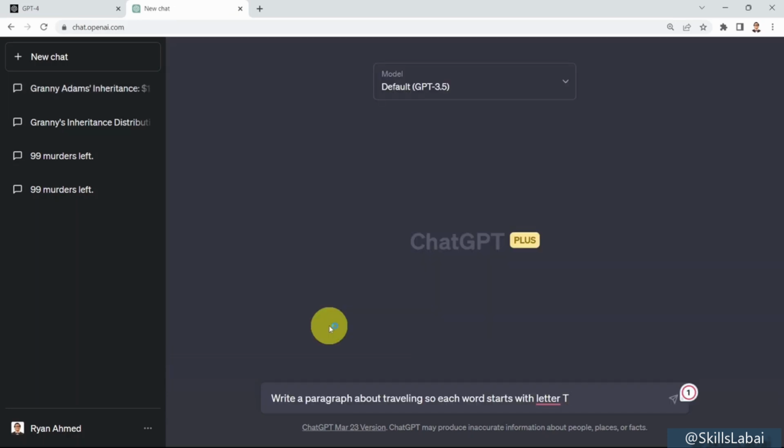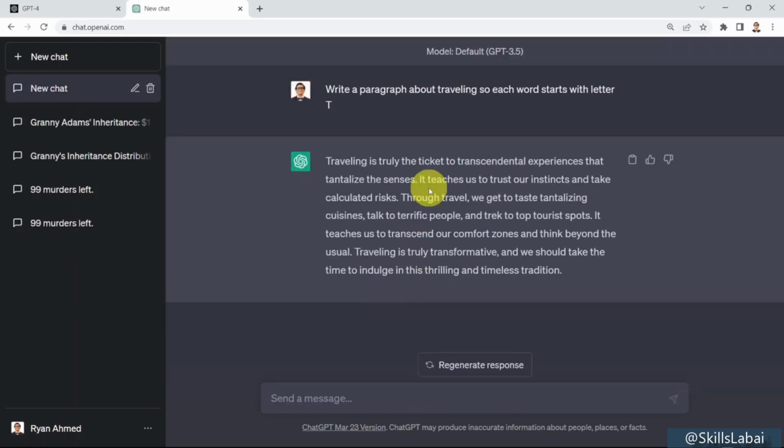So each word starts with the letter T. Let's go ahead and test it out. Here we go. It's going to tell you, well, traveling is truly the ticket to transcendental experience. So this is wrong. That tantalize the senses, okay? It teaches us to trust. It's kind of trying, but it's not correct.